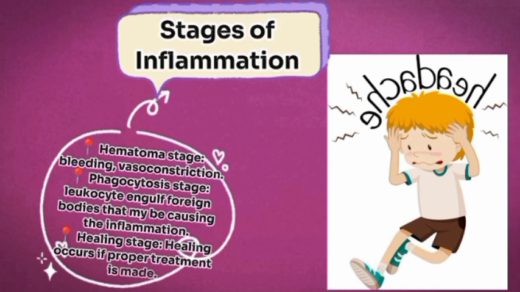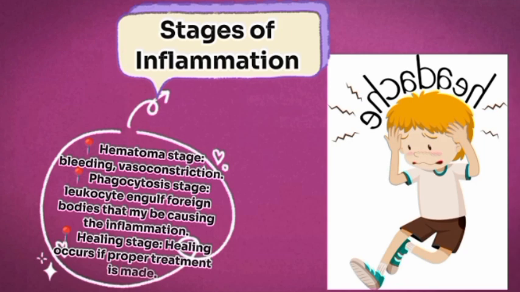So they go there and engulf it, and it is the phagocytosis stage that will lead to pus formation, because once the white blood cells engulf bacteria, pus will be formed. So that will now lead us to the healing stage.